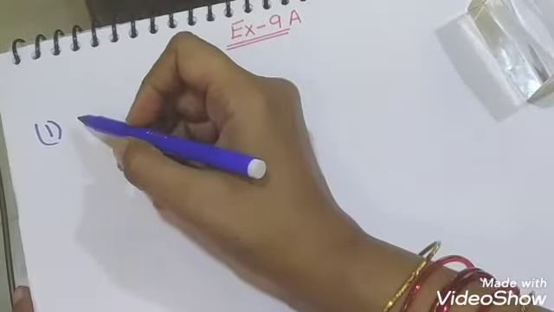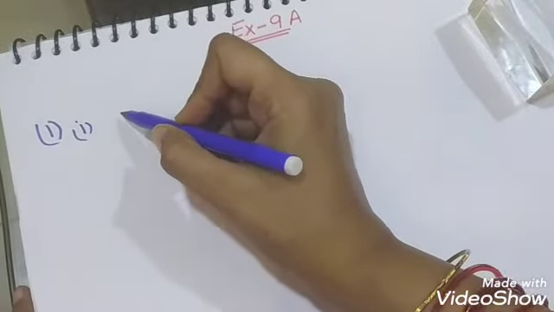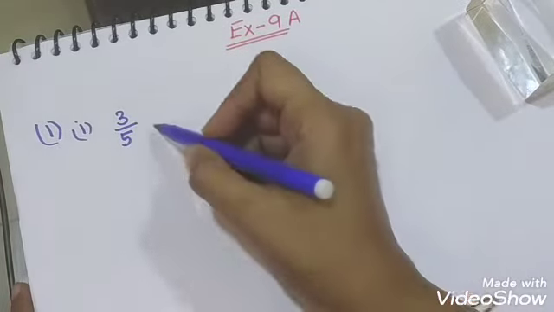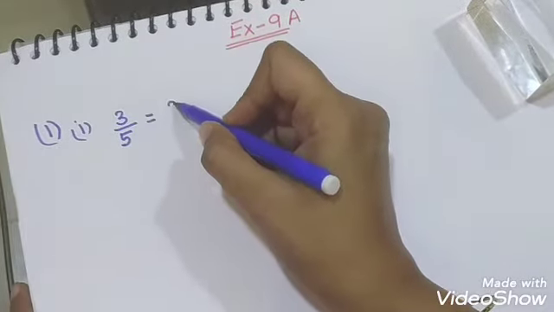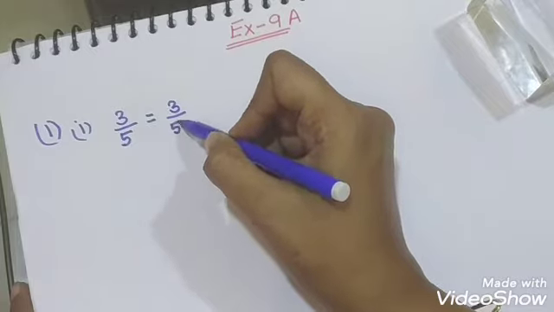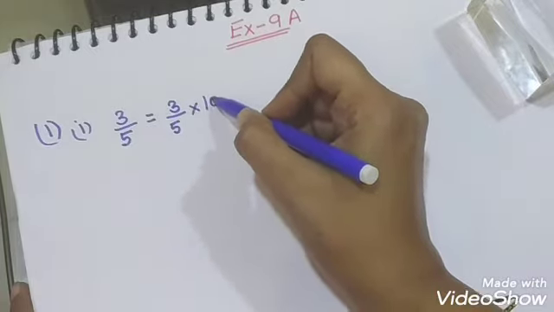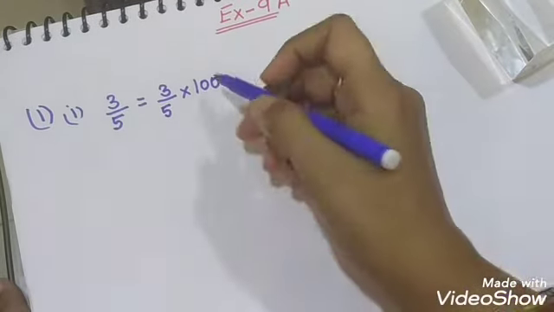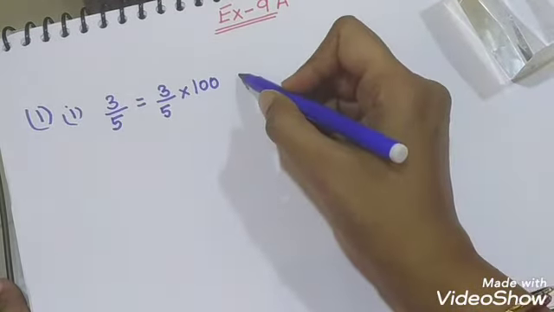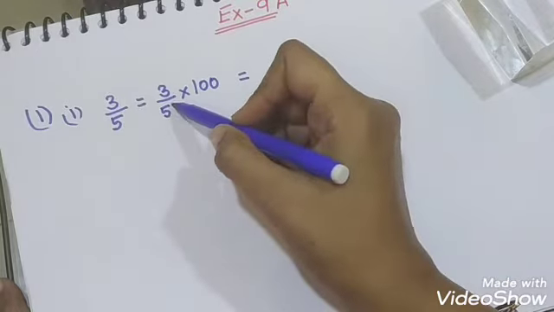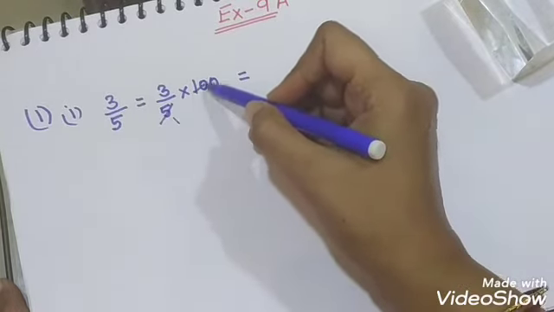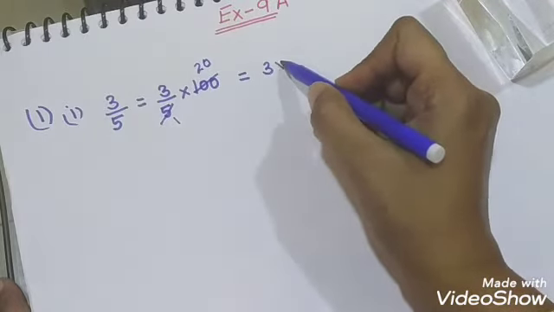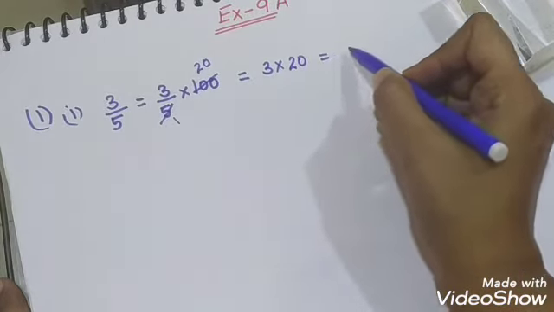The first part of question number 1 is 3 upon 5, and you need to express it as a percentage. Rule number 1 says to express any number as a percentage, we multiply it by 100. So I am going to multiply it by 100. When we multiply it by 100, this 5 in the denominator will cancel into 100: 5 twenties are 100, and 3 into 20 means 60.